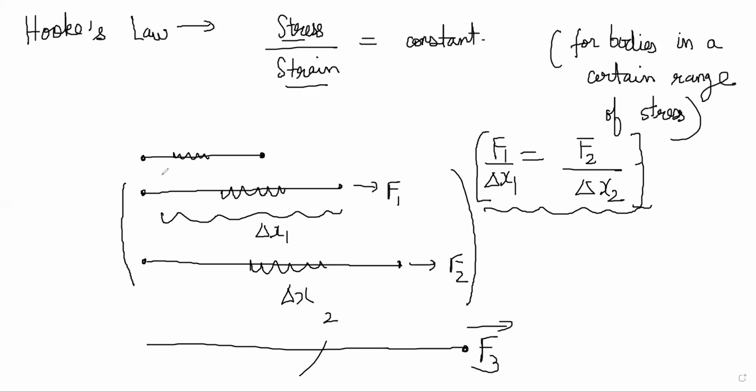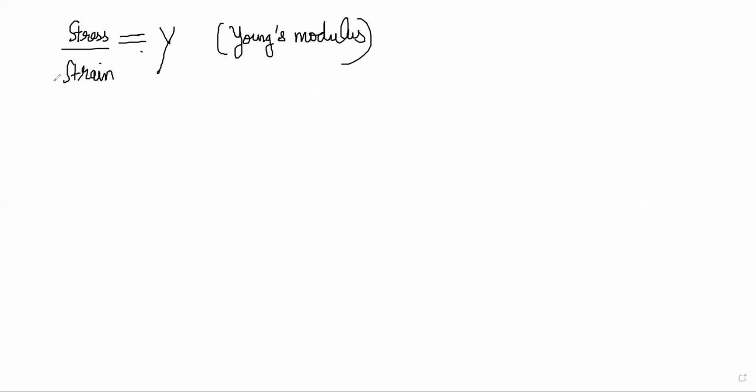Now in each case you can find this constant, stress by strain, and you can call it something. So for longitudinal strain, it is called Y, or Young's modulus. Young's modulus for a body basically will be longitudinal stress by longitudinal strain.